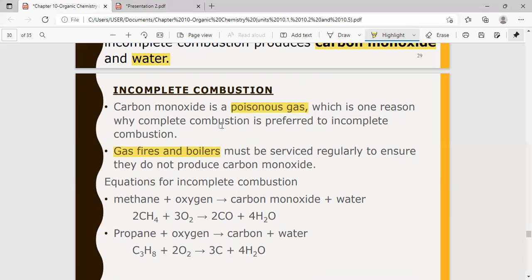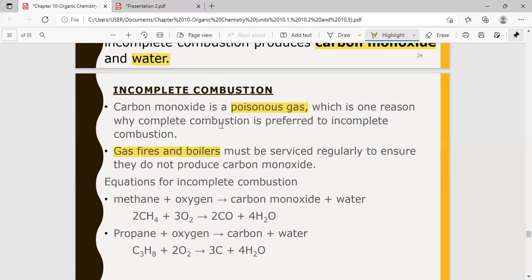Gas fires are produced by using alkane gases, and boilers are places where water is heated by using coal or natural gas.